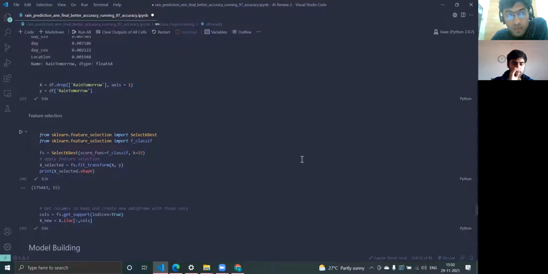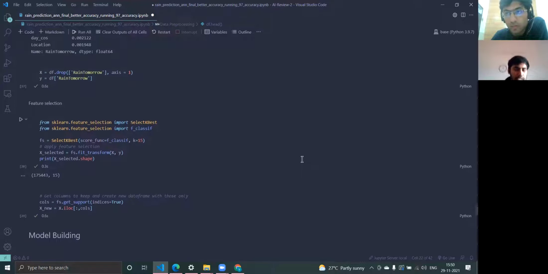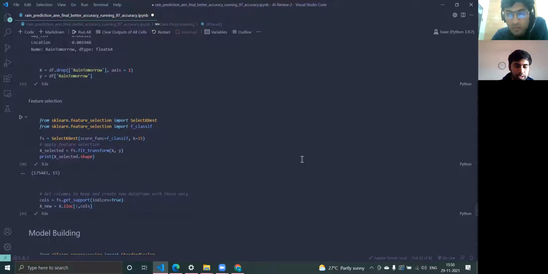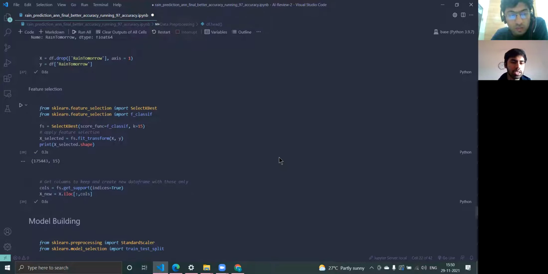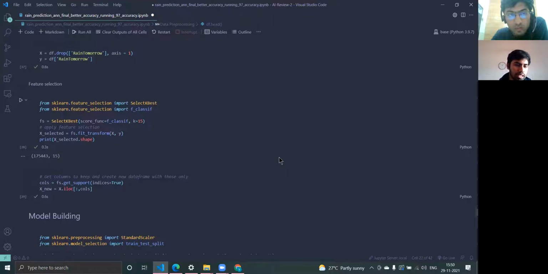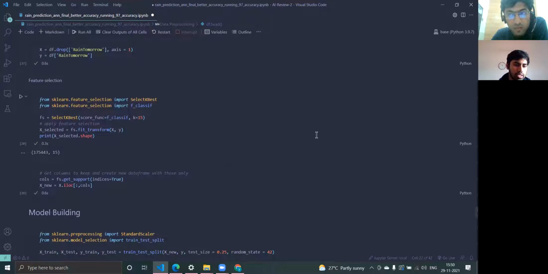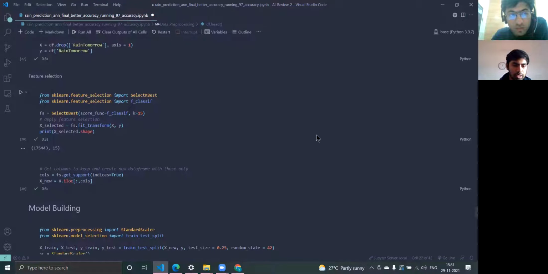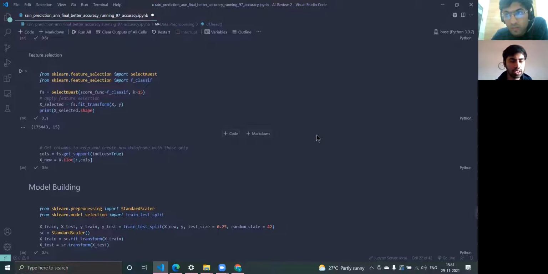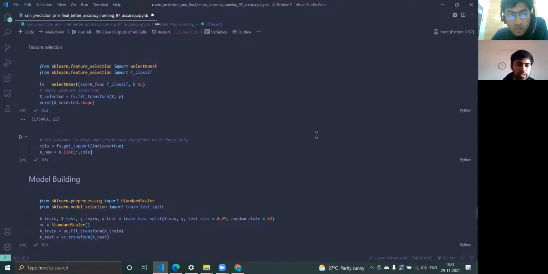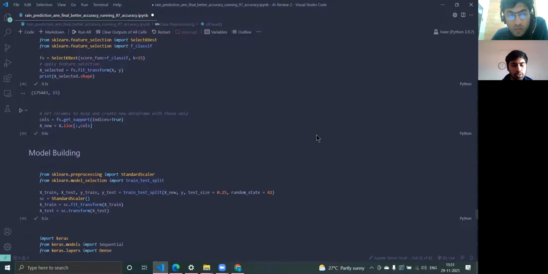Yeah. So as you can see here, we dropped the rain tomorrow as this is our testing set, and we stored this into the Y feature. Then we selected the best 15 features using SelectKBest. This will select the 15 best features using a score function, and the score function that we have taken is f_classif. This has selected the 15 best features and stored them into fs, and then we have transformed this data. Then after this, we have removed all the not needed data and decided to make X_new. And using this X_new, we have decided to build the model, which Varun will be explaining.